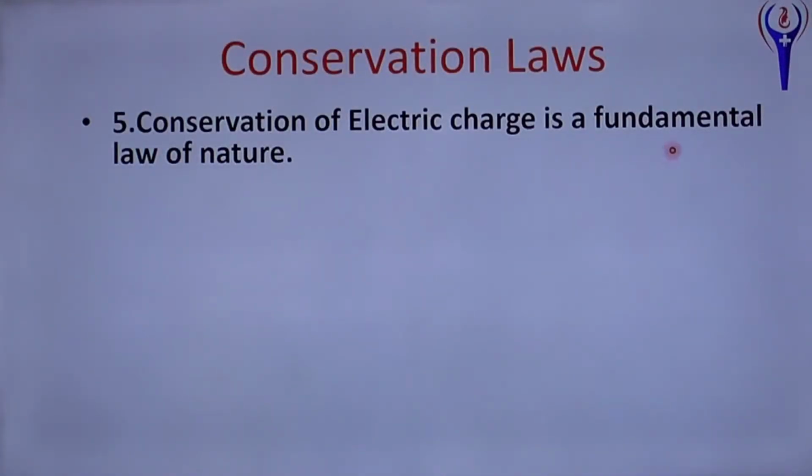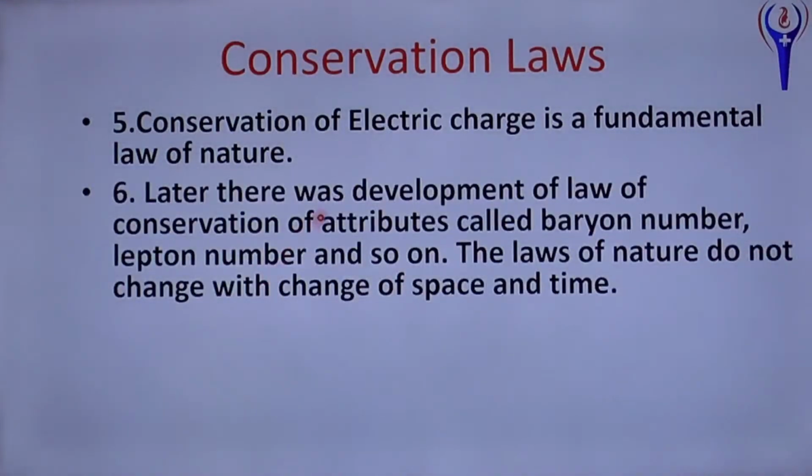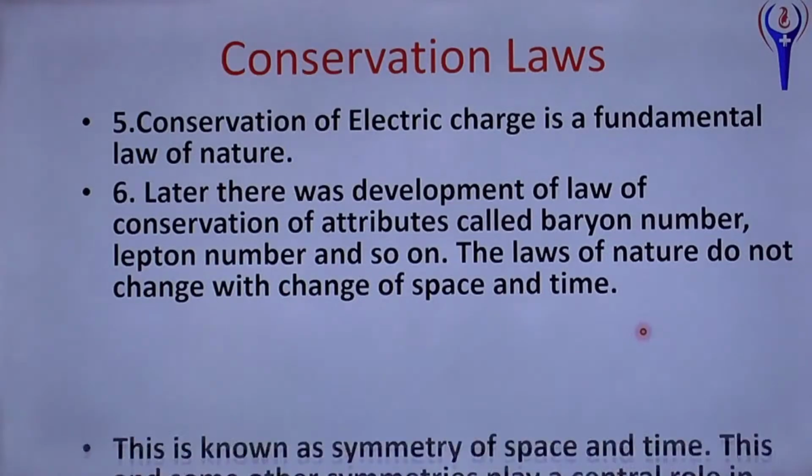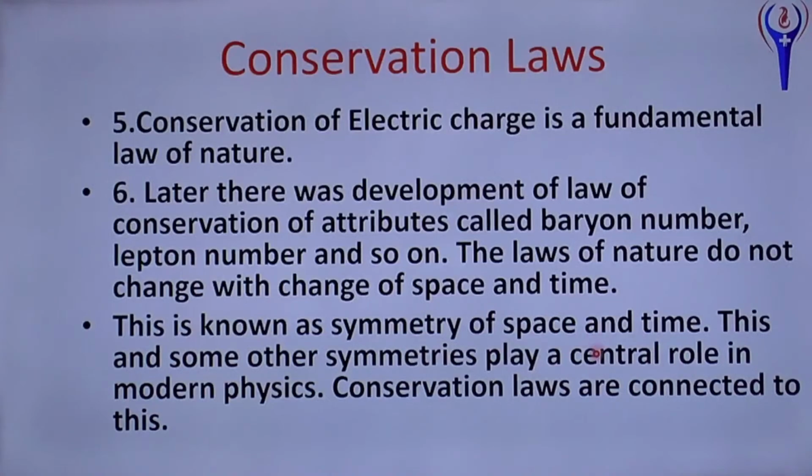Conservation of electric charge is a fundamental law of nature. Later, there was development of the law of conservation of baryon number, lepton number and so on. Baryon number, lepton number and all are for elementary particles. These are the basics for the proton, neutron, electron. And laws of nature do not change with change of space and time. This is known as symmetry of space and time. Symmetry means regularity. This and some other symmetries play a central role in modern physics. Conservation laws are connected to this.